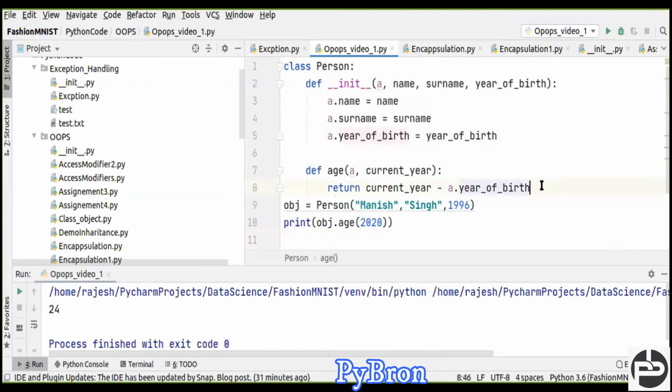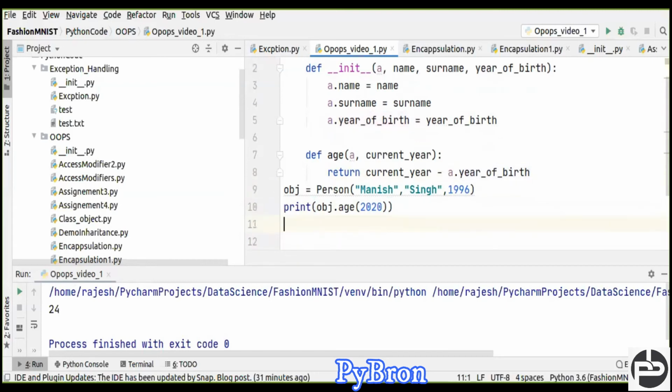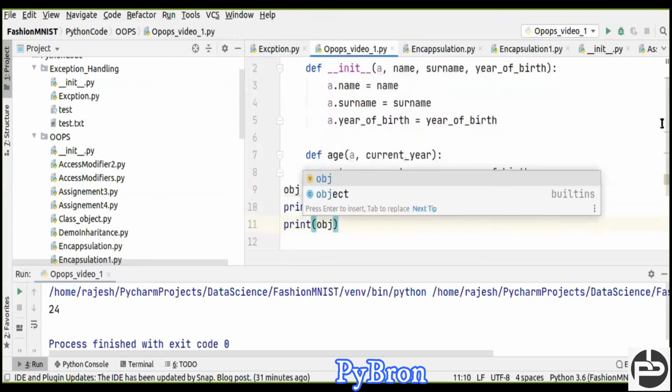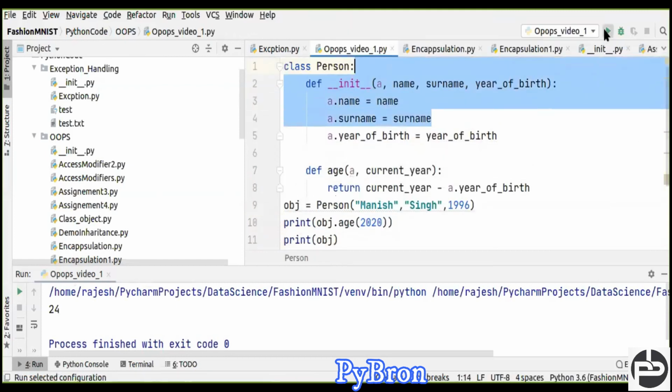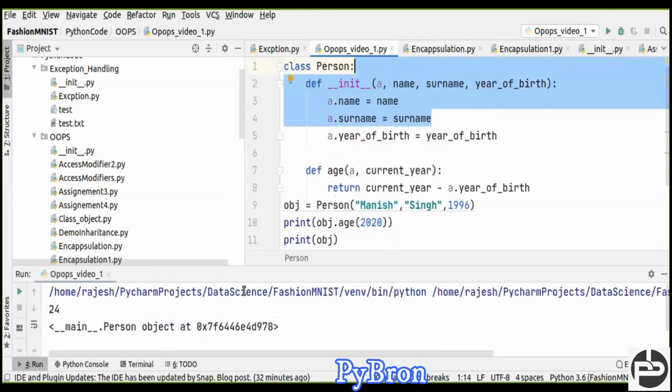Okay, let me show you one more thing. If I print here obj, what is the output we are getting? Let me show you that also. We are getting the address where my object has been created.